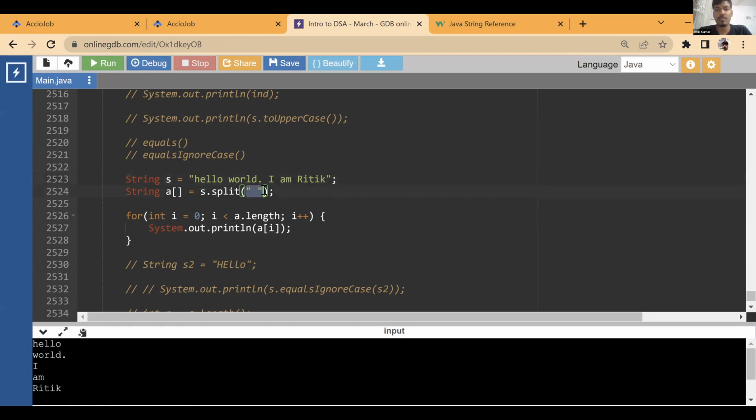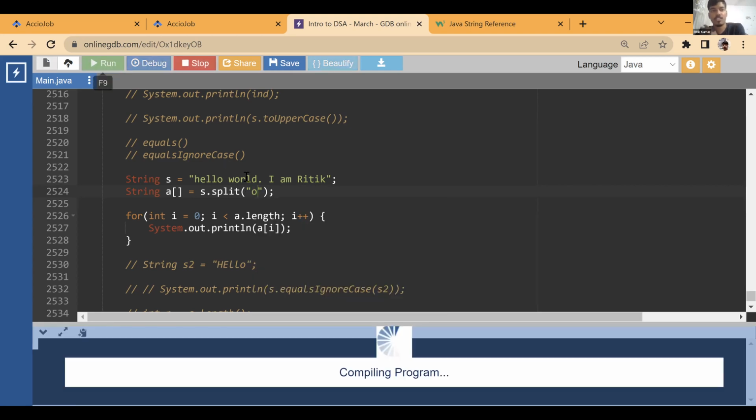So this we call the delimiter. There is a similar function in JavaScript which splits the string. I remember it now. If I pass a character instead, let's say, is there any character that occurs multiple times? There is the character O. Am I seeing O two times? Yes, two times. So let's split it by O. You'll see the first string is from here to here, and the second string is from here to here.